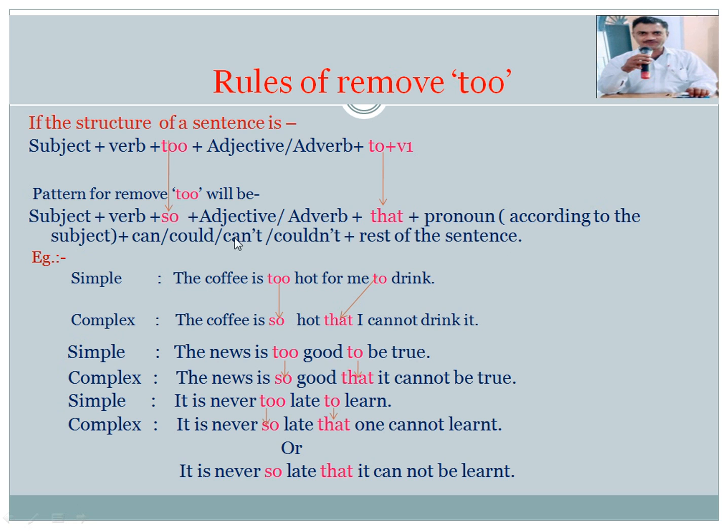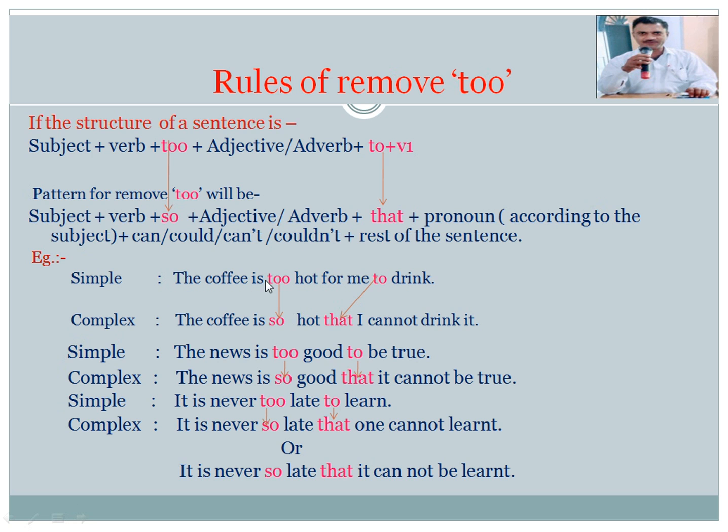Can, could, can't, couldn't depends on the tense. If the tense is present, we use can in positive and can't in negative. Could is the past of can and couldn't is the past of can't.